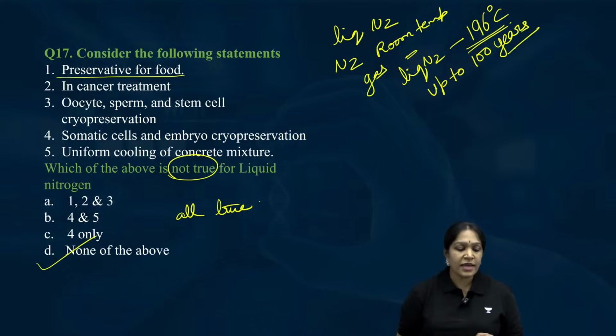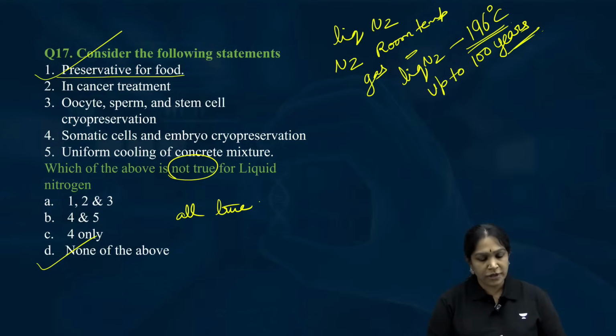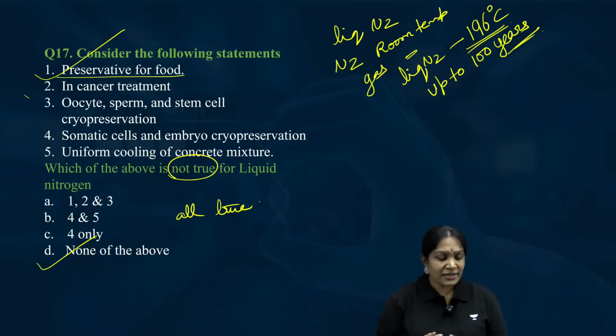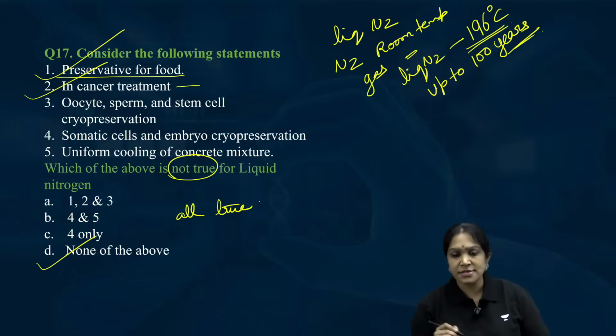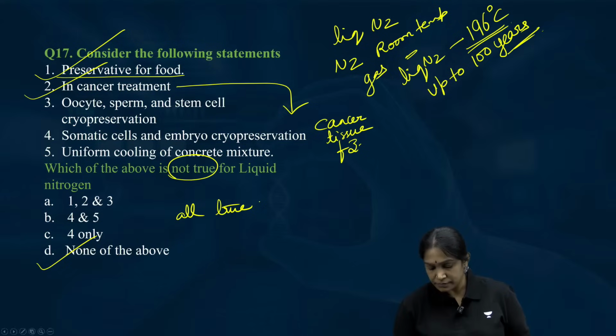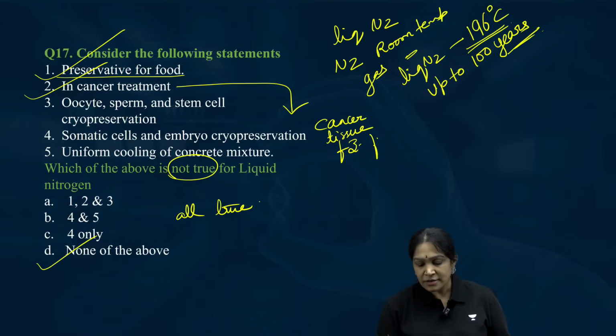So, we can use it as a preservative for food, and we can use it in cancer treatment. Then you may wonder, how can we treat cancer using this? Is it clear? Here what they do is, the cancer tissue is frozen. Is it clear?